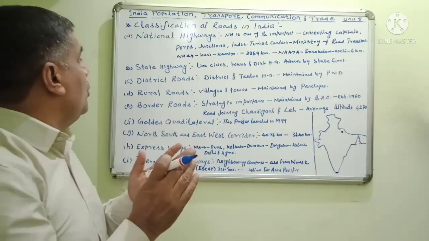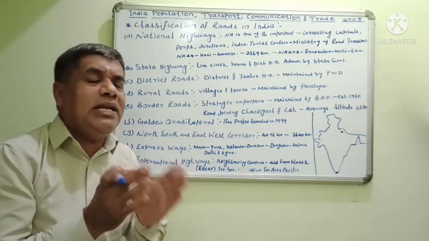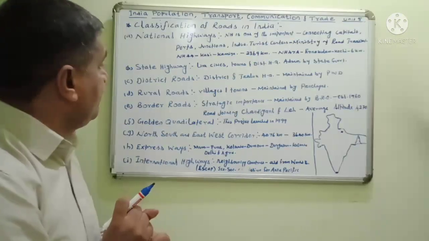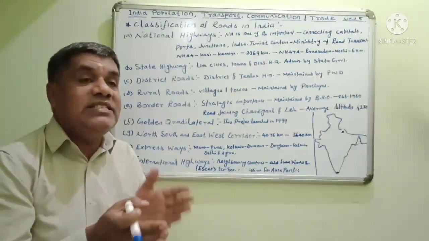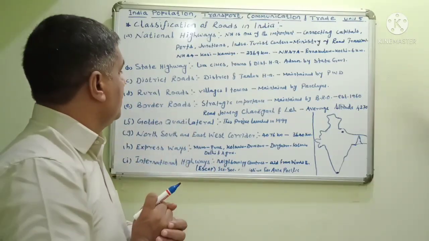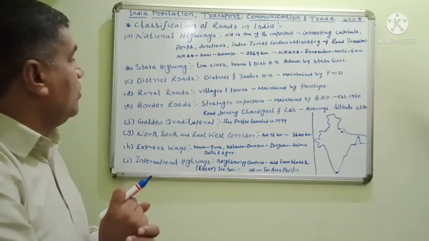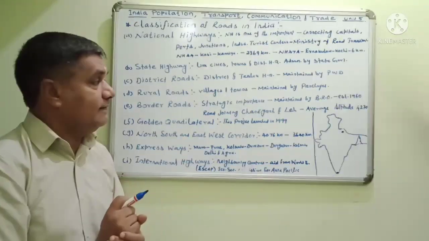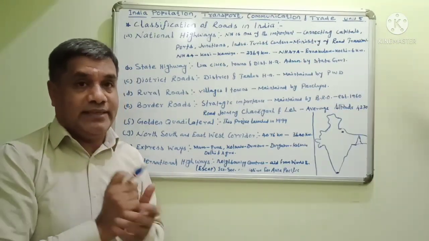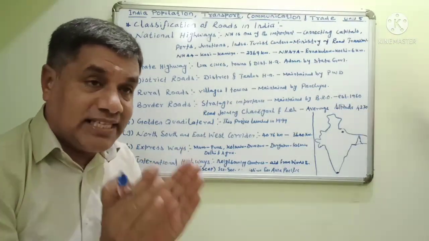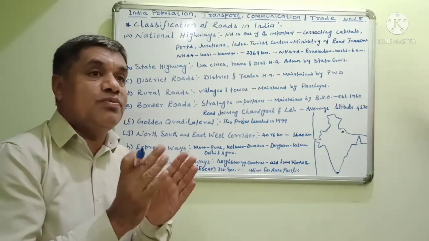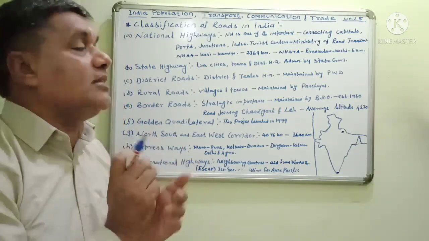The rural roads connect particularly the village areas, linking villages with towns. The rural roads are maintained by the Panchayat Union. Rural means village. Village roads are looked after by the Panchayat Union.